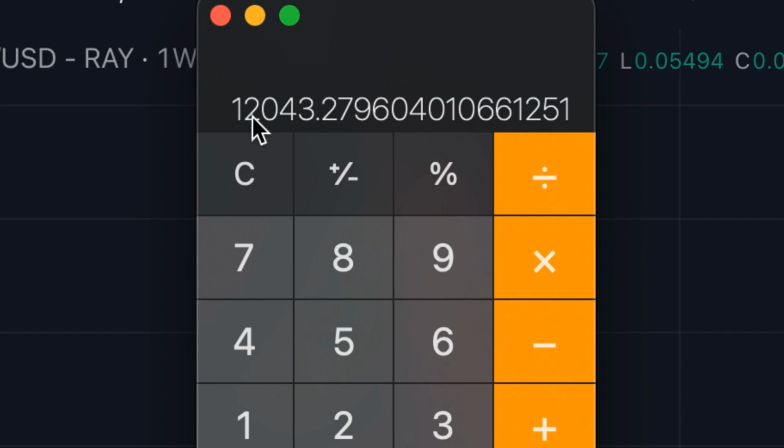So we have 12,043 Gary that have already been traded today. And as more trades go through, this number will go up. But that is how you figure out how much Gary has been traded based off of this trading volume.